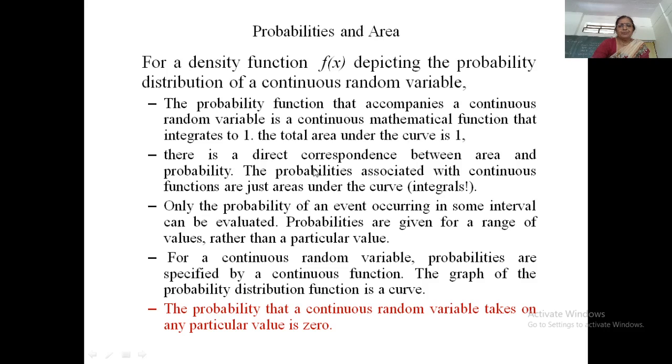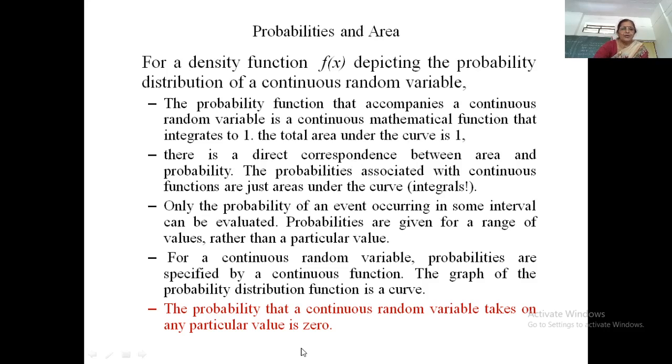Further, one can find the probability of a small interval, which has a direct correspondence with the area under the curve. Probabilities associated with a continuous function are just the area under the curve y is equal to f of x, the x axis, and the two ordinates at the two interval points.